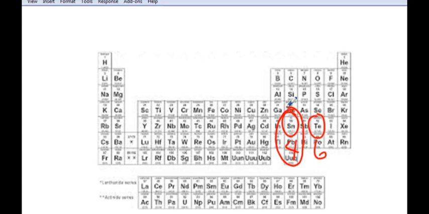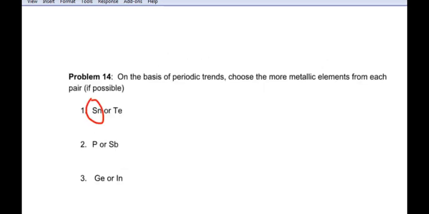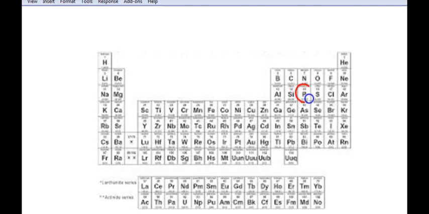Tellurium, you probably don't know a whole lot about tellurium, so maybe that answer makes sense. What about the next one? Okay, so what about phosphorus and antimony? Let's go back and look at our periodic table again and check this one out. Okay, here's phosphorus and here's antimony. So again, we're thinking about which one's going to be easier to remove the electron.